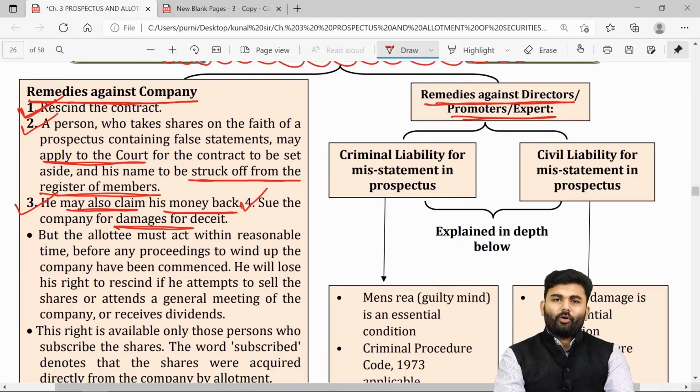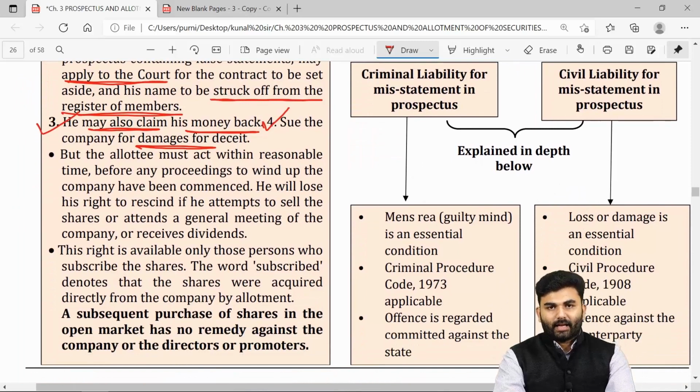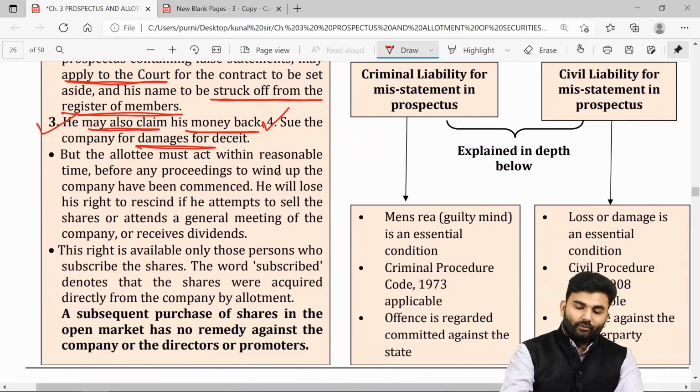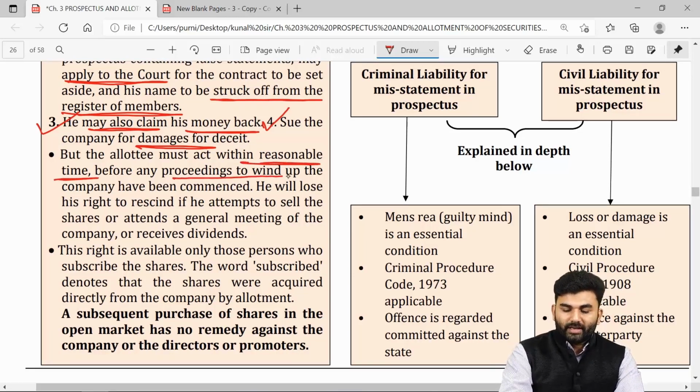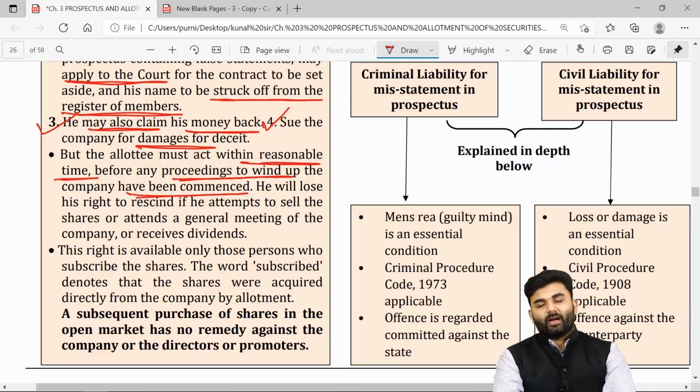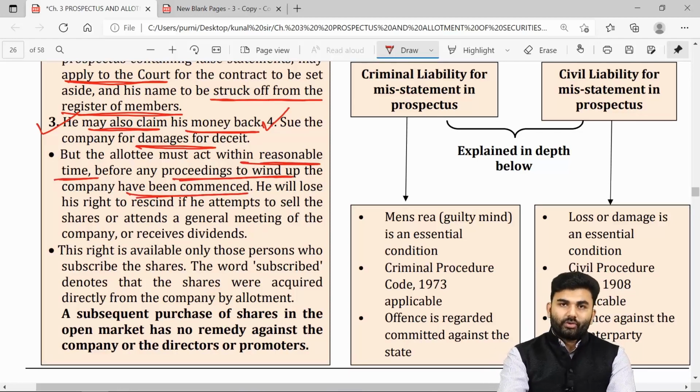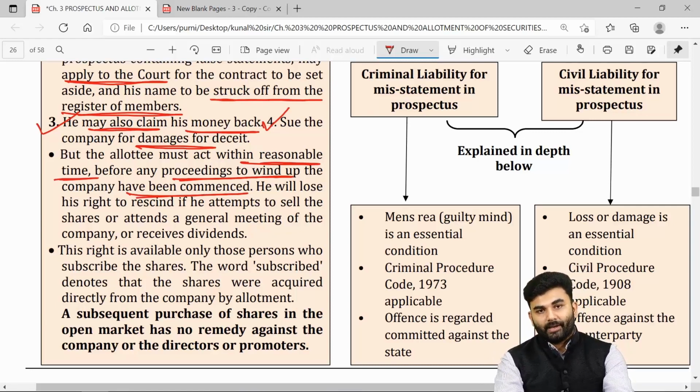See, whenever you want to enjoy these remedies against the company, you must act within a reasonable period of time. Means you need to act before the proceedings of winding up have commenced. If the proceedings of winding up have commenced, then sorry to say, the creditors will be given preference above the members of the company.